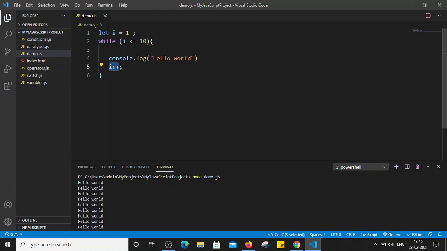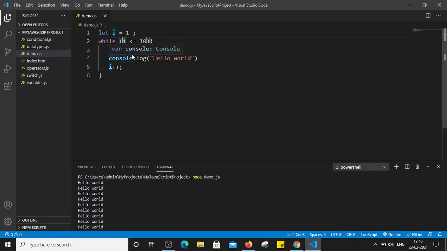Now we are again going back and checking the condition. So is 2 less than or equal to 10? That is also true. We are again entering this code and it will print hello world. Now again it will increase the value of i by 1. This time it will make the value of i 2 plus 1, that is equal to 3. Now we will again go back and check the condition whether 3 is less than or equal to 10. This is also true. Similarly, it will keep going in the loop until this value becomes 10.